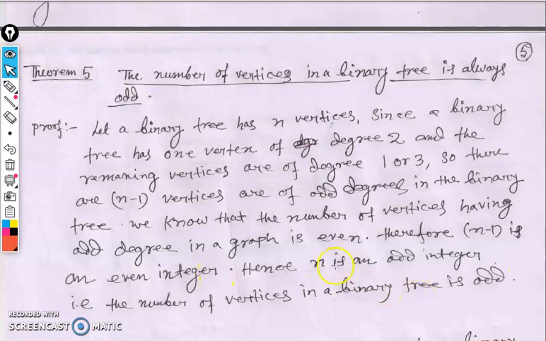তাহলে n minus 1 একটা even integer হলো, hence n is an odd integer. How can I say? When we add 1 to an even number, the number should be odd. যদি তুমি এক যোগ করো কোনো একটা ইভেন নাম্বারের সাথে, সেটা অড নাম্বার হতে বাধ্য। So when we add n minus 1 plus 1, the result becomes n, which should be odd. So n should be an odd integer. That is, the number of vertices in a binary tree is odd.